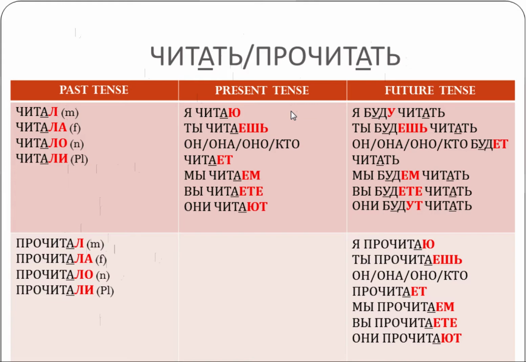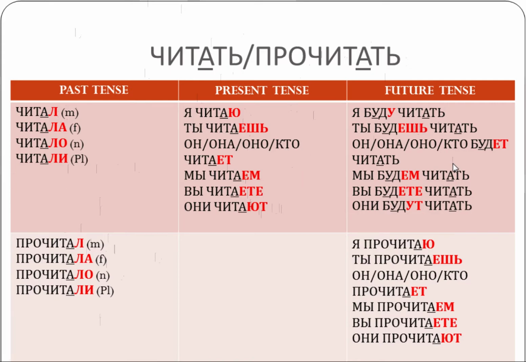Present tense. In Russian 111 we talked about two conjugations. So читать, прочитать, both are first conjugation verbs, and these are the endings that first conjugation verbs that are not exceptions use. And if we had second conjugation verb, then we would be using slightly different endings here, which again we know from Russian 111.